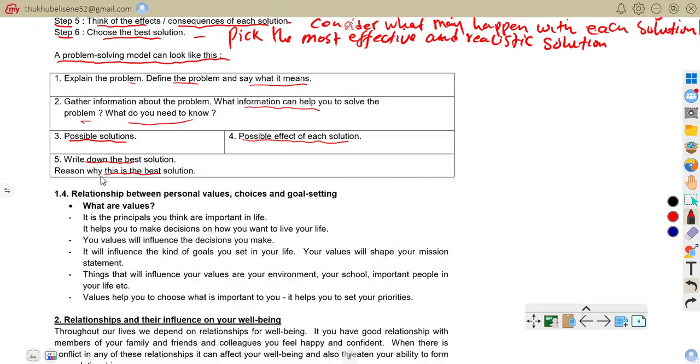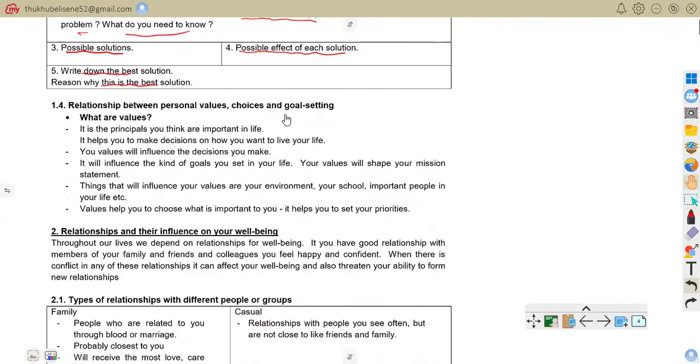Then you write down the best solution, meaning you come up with the solution that is going to help you solve the problem, and give the reasons why you consider it the best solution. And then you come to the possible effects of each solution. So that is that.